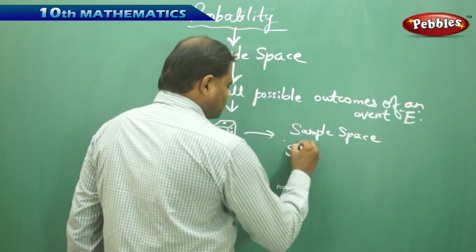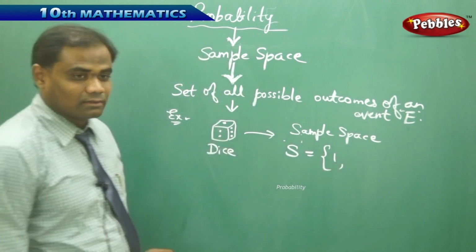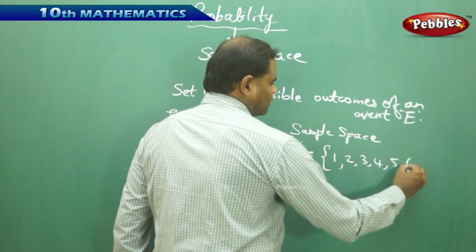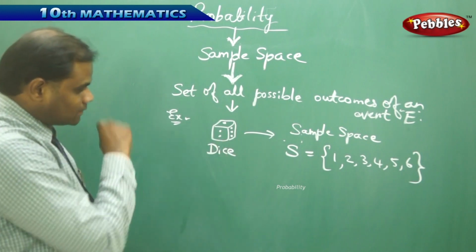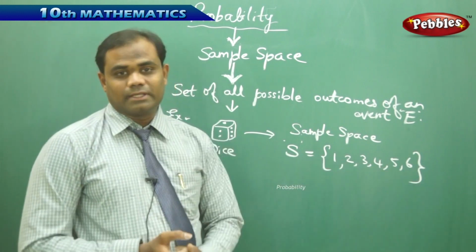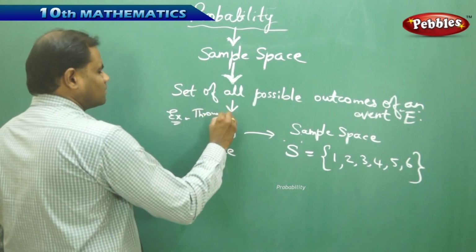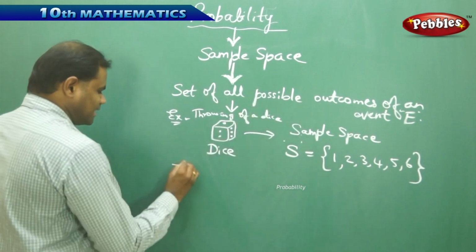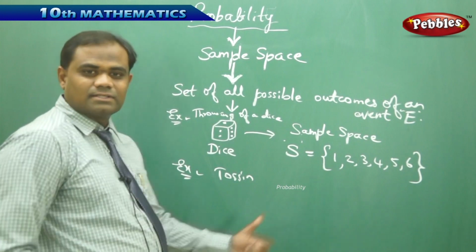for this particular problem is nothing but the first possibility is I may get a 1, and then I may get a 2, 3, 4, 5, or a 6 when I throw a die. So when I throw a die, the sample space is 1 to 6. So here this is the throwing of a dice. Say I take one more example, tossing of a coin, which we have done.